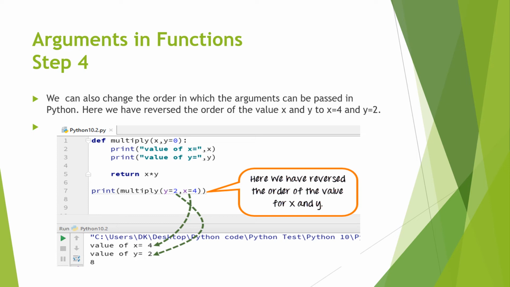When we call the function, we write y equal to 2 first and x equal to 4 secondly. But when these arguments are passed to the function definition, x will take the value of x and y will take the value of y, and according to them the function will calculate the values and return the appropriate answer.